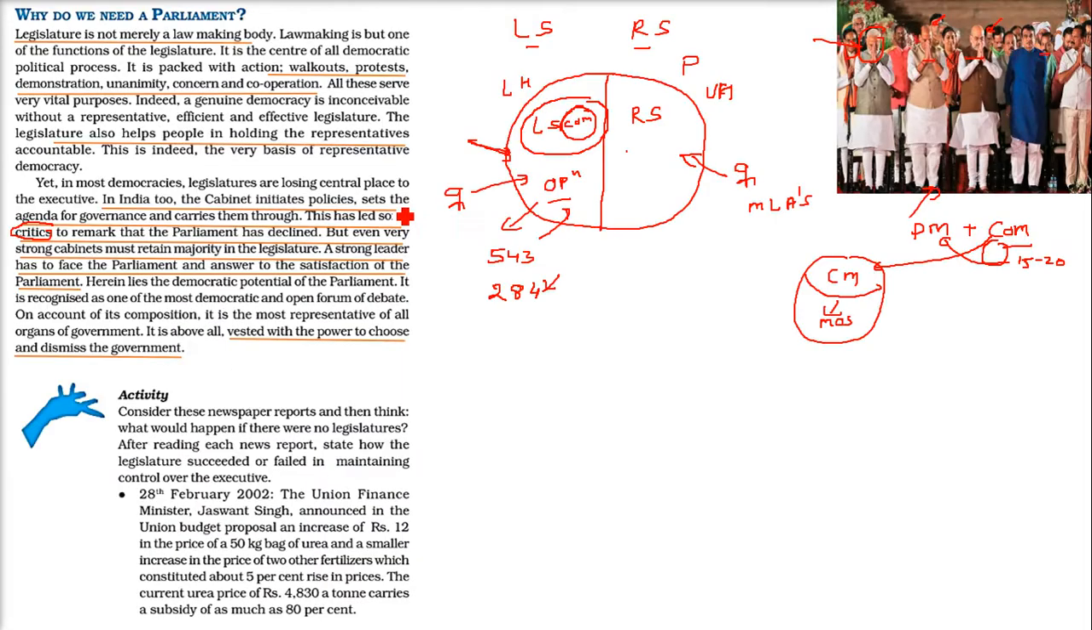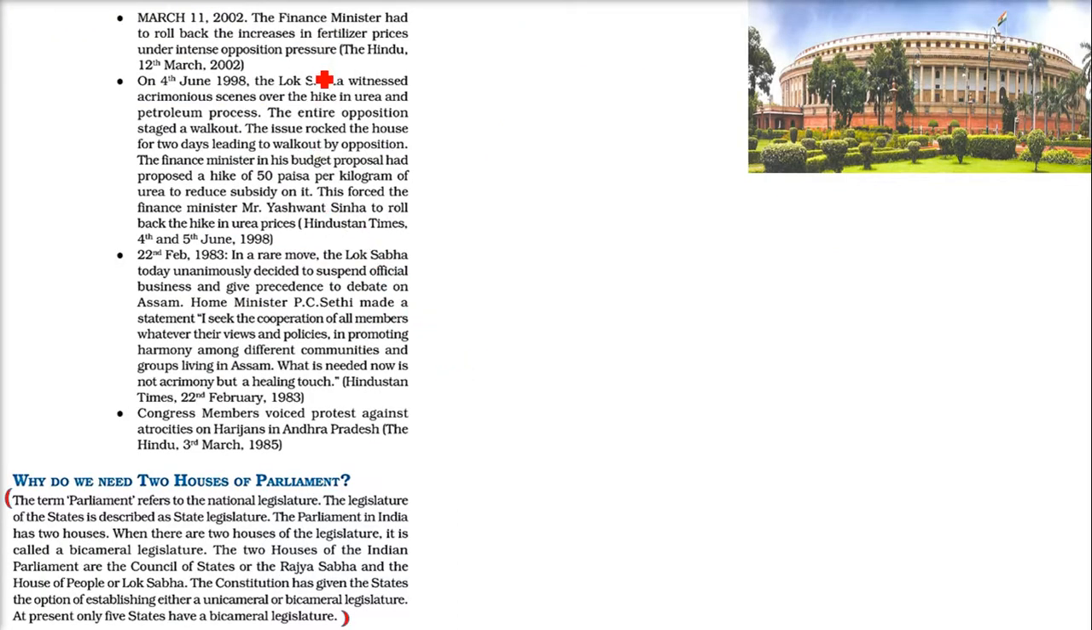I'll give you an example of how it happens. On 20th February 2002, the Union Finance Minister, at that time Jaswant Singh, announced that there would be a 5% increase in the prices of fertilizers and various eatables, etc. But this was very high and the opposition opposed it.